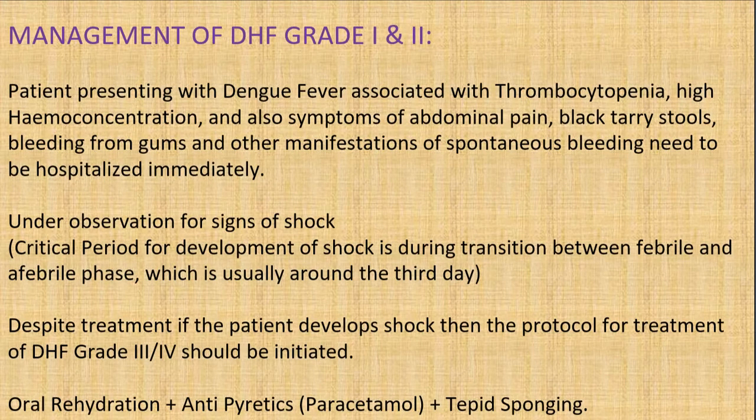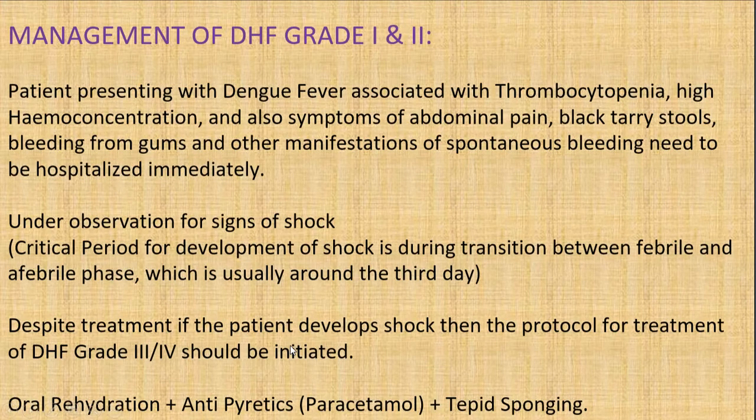And the management is mostly under observation for signs of shock. First, you should rule out hemoconcentration, and symptoms such as abdominal pain, tarry stools, and gum manifestations. Patients with spontaneous bleeding should be hospitalized, and oral rehydration, antipyretics, and tepid sponging are the primary mode of treatment.